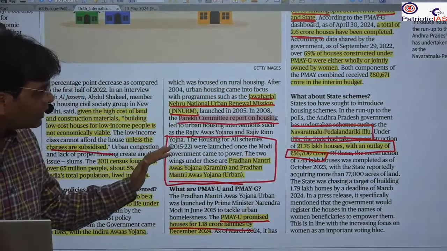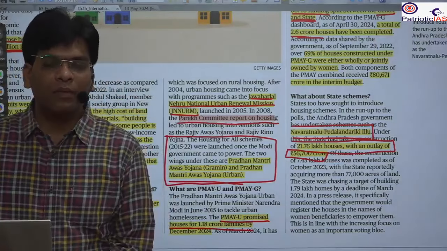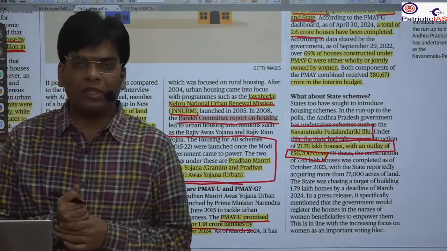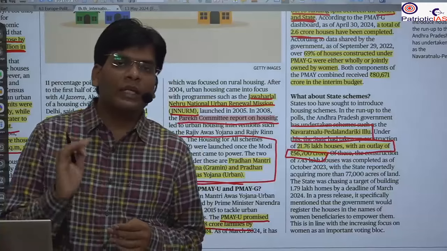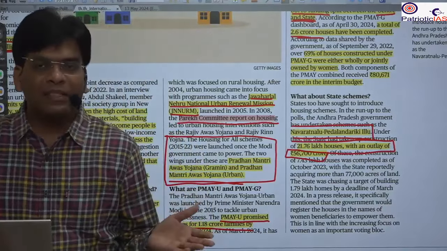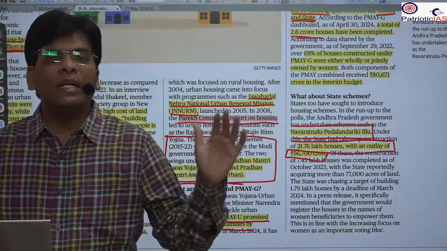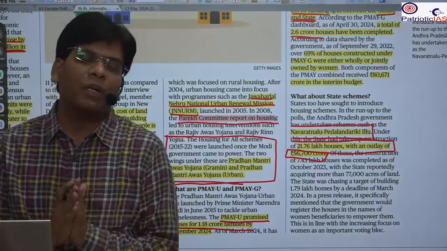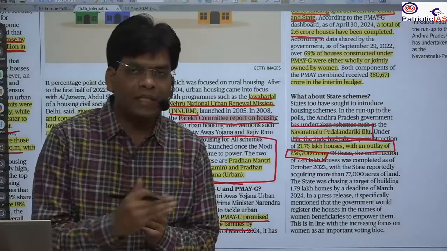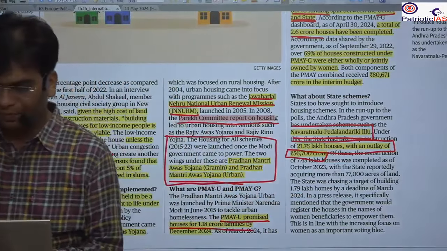However, the main issue is the mismatch between the demand for houses, the quality of the houses, the price of the houses, and the availability of the houses. It is not that there is an absolute deficiency. The thing is that there are vacant units, the buildings are there, the houses are there, but the people do not have the capacity or affordability to buy these flats or houses. This is the main issue.